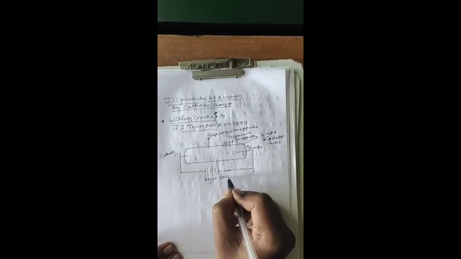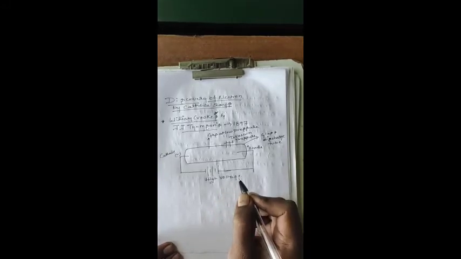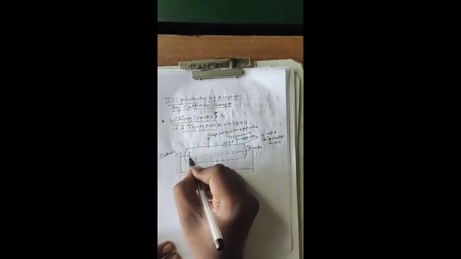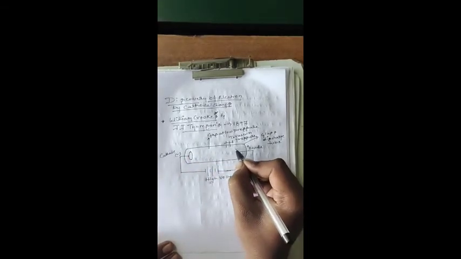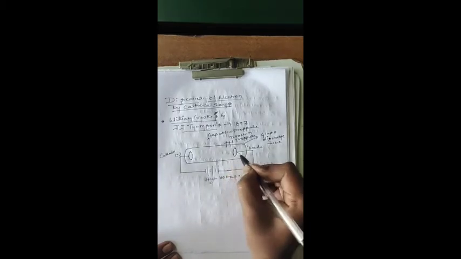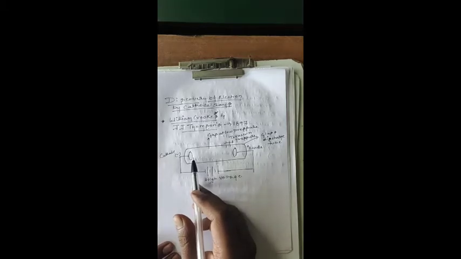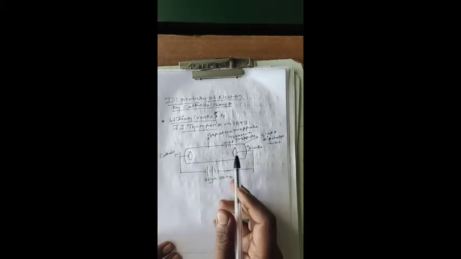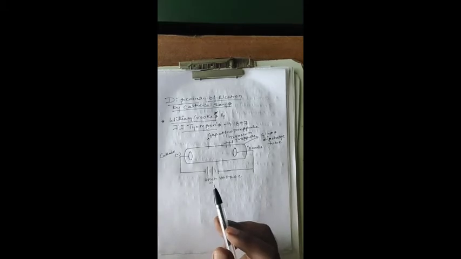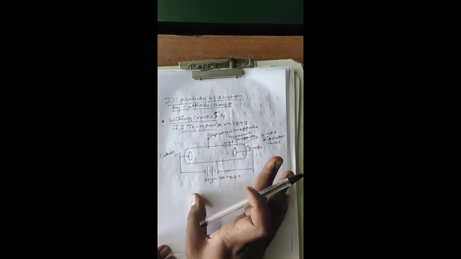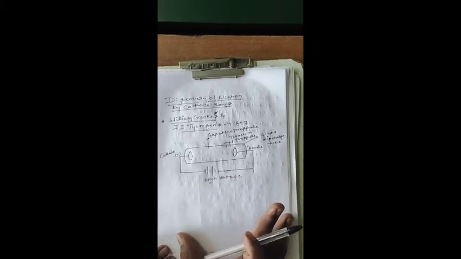When the current is passed, the electrons will move from cathode to anode. How will they move? This is the construction we have done. Now we are going to write the construction.